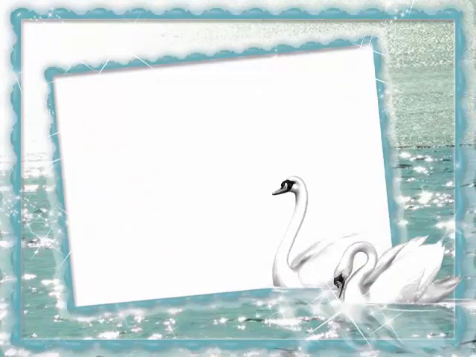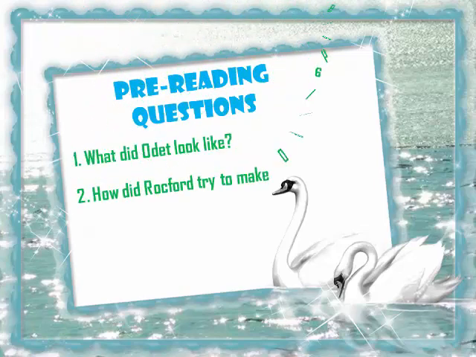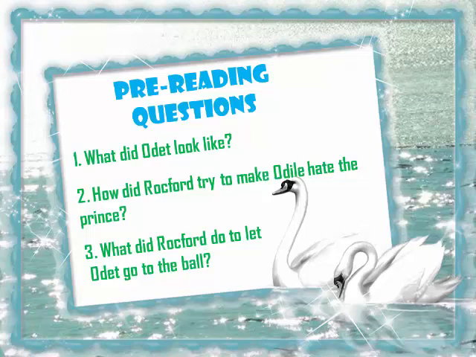But before reading, let us have a look at the questions. What did Odette look like? How did Rockford try to make Odile hate the prince? And what did Rockford do to let Odette go to the ball again? We have 3 questions to underline their answers during reading. First, the appearance of Odette. What did she look like? The second, about Rockford, how did he try to make Odile hate the prince? And third, about Rockford, what did he do to let Odette go to the ball?